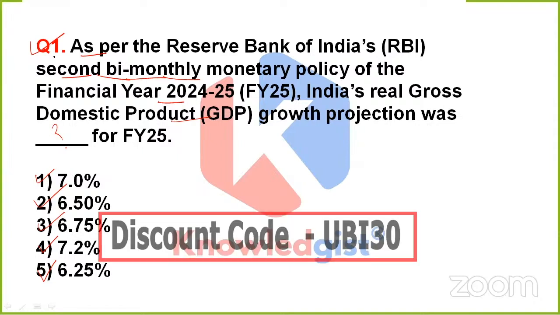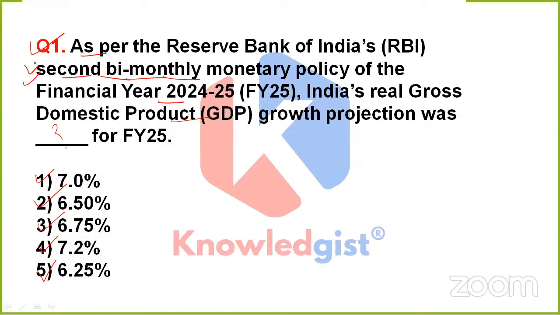The question is a straight one, but yet important, because it is not asking you about the overall GDP growth. It is asking you about the second bi-monthly monetary policy of the financial year. According to it, what is India's real GDP growth projection? Clear? So yes, great. This time the correct option is 4, that is 7.2%.